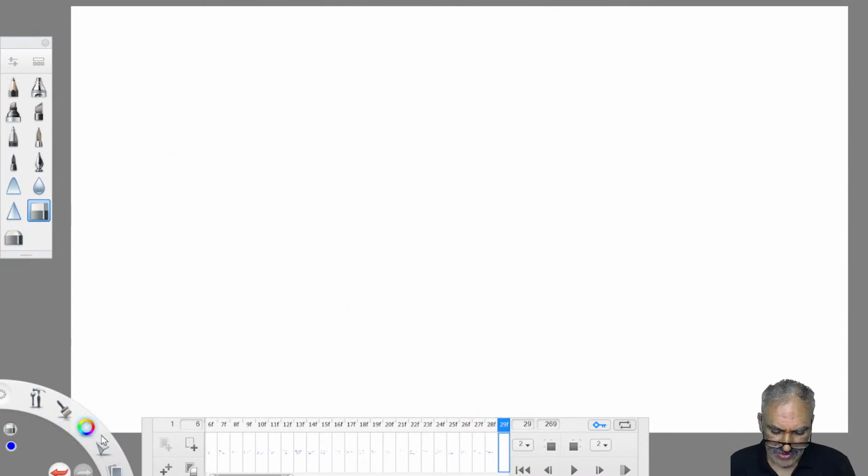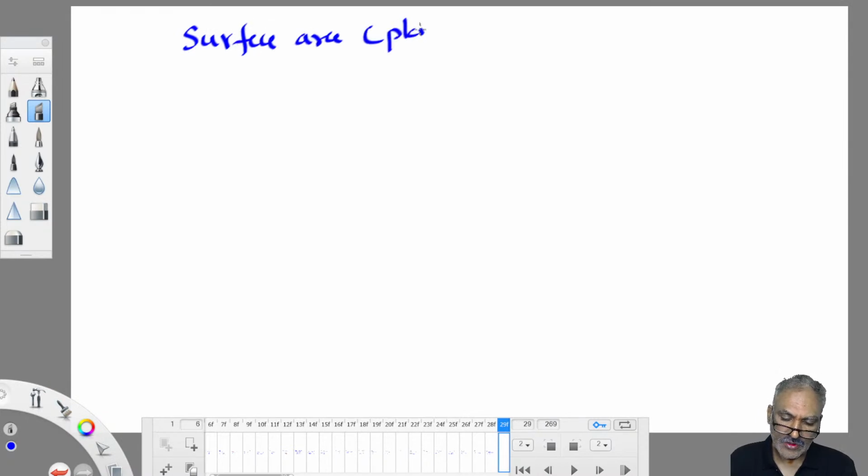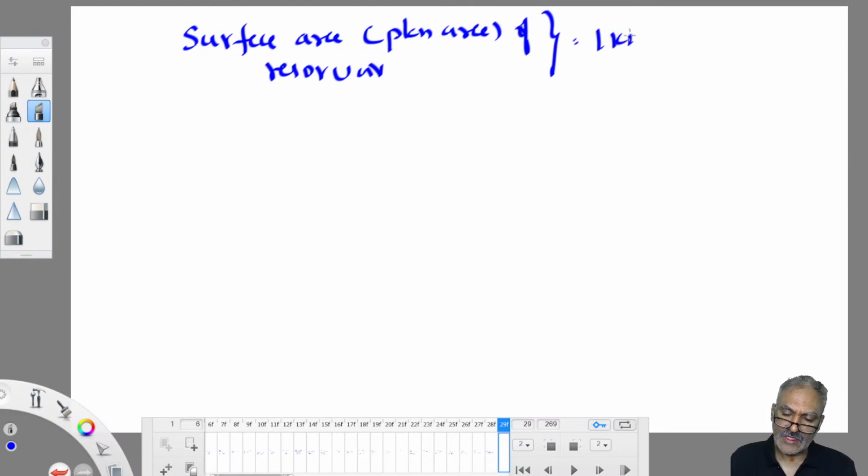So what is given in the question? Plan area of reservoir is given. Surface area and plan area, both of them are one and the same, 1 kilometer square. But you've been asked to work out in hectometer. 1 kilometer square is equal to 10 power 4 hectares. So area is equal to 10 power 4 hectares. Okay, that's given.